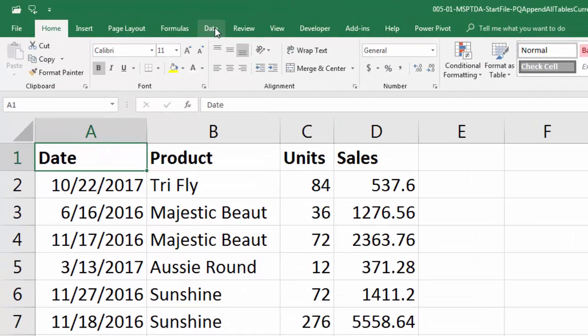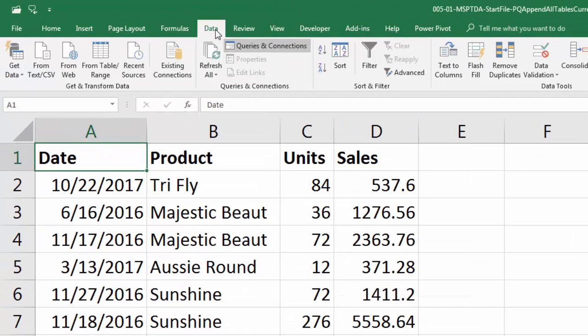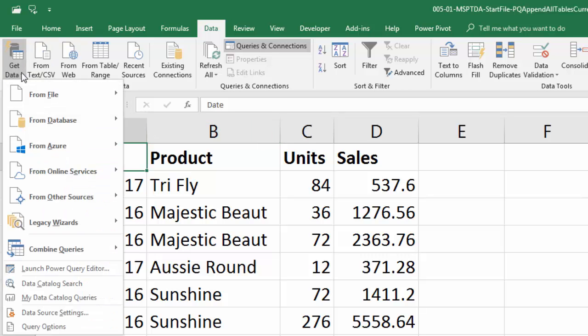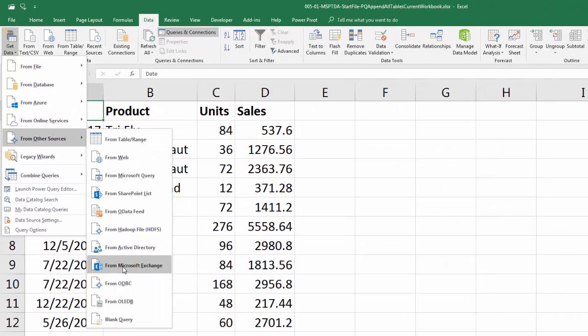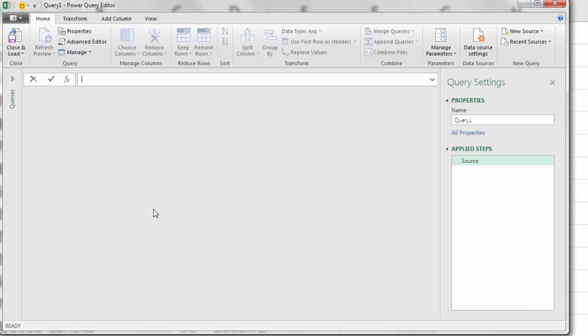All right, I'm using Office 365, so my Power Query is in the Get and Transform Data and Queries and Connections group. Earlier versions, you either had an add-in or your Get and Transform was on the right. Now, we want to get data, but we want to get it from the current workbook, and we want to start with a blank query. Now, watch how many clicks I had to do. Data, get data from other sources, and then all the way down to blank query. All right, I'm going to do that. Next time, I'll show you the longest keyboard I know.